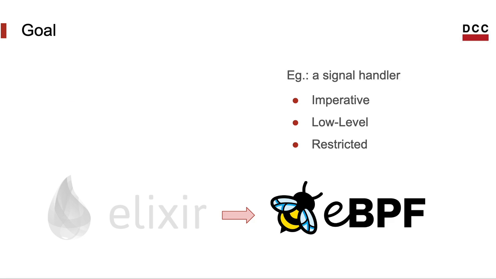So think about eBPF as a way to write signal handlers, exception handlers, I mean. There is a client program that runs with user privileges that might call these handlers. And the handlers run with kernel privileges. They do something that requires kernel privileges and then they return.